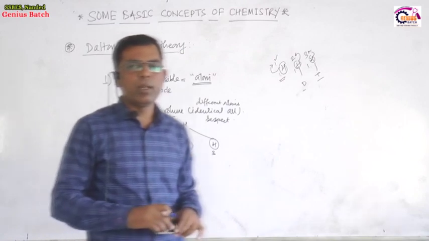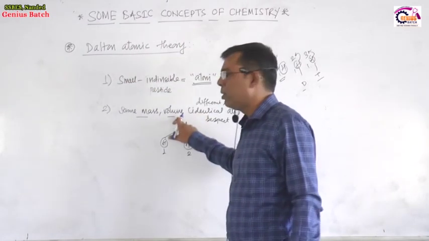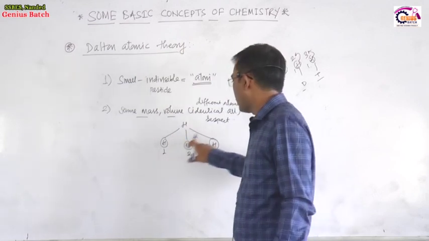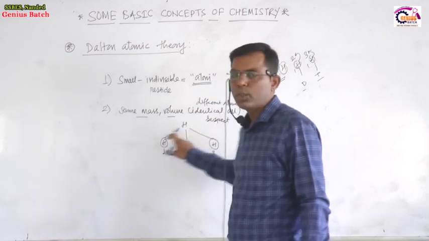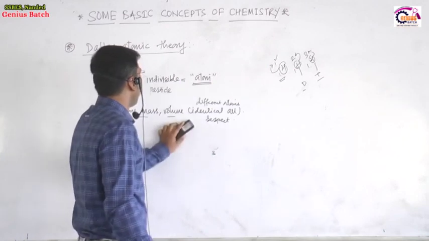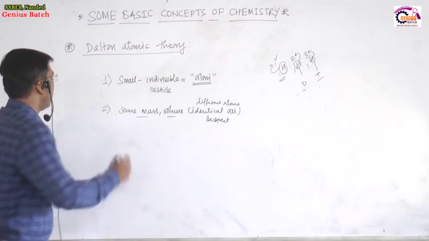The second postulate or second point of Dalton's atomic theory: the different atoms of the same element are identical in all respects, their mass, volume, and physical and chemical properties are the same. But after the discovery of isotopes, this is rejected.